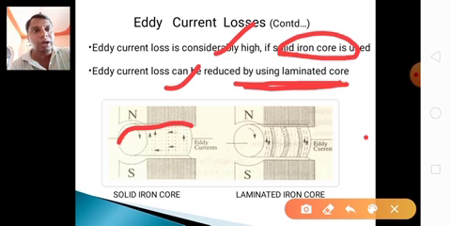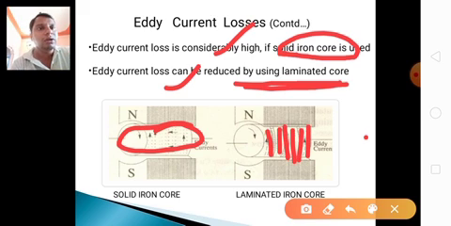It is a solid iron core, and here it is a lamination core. These are the currents, eddy currents.